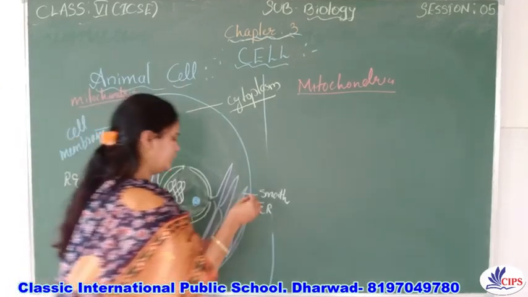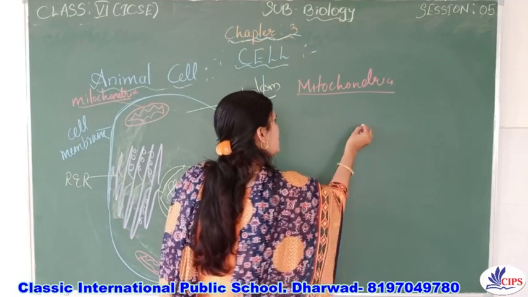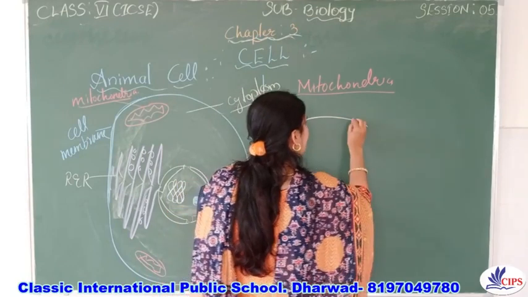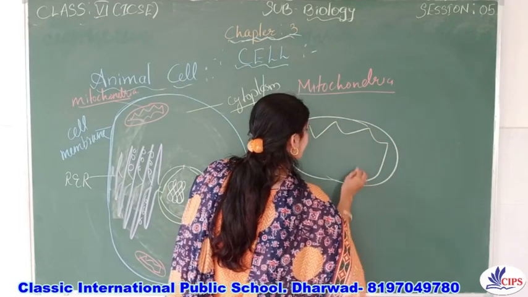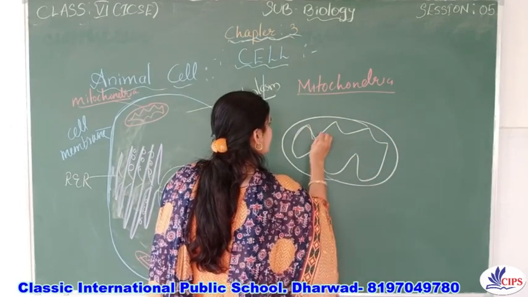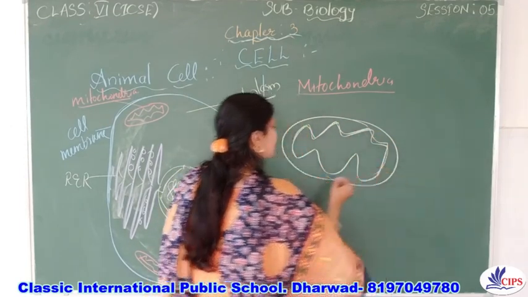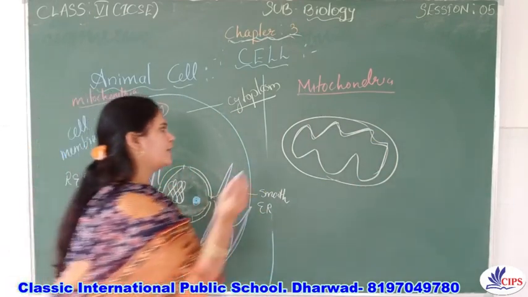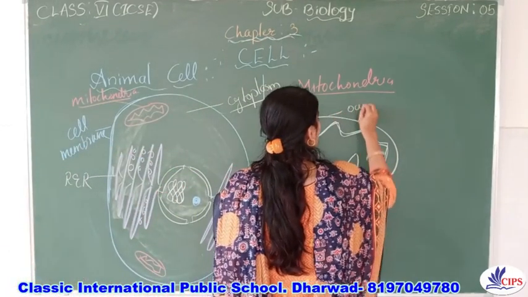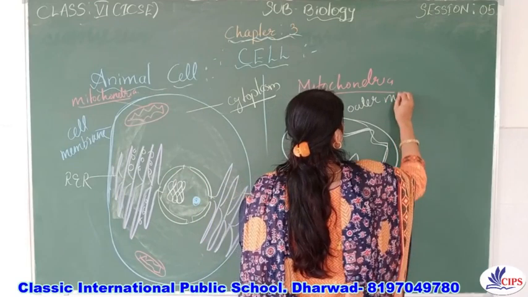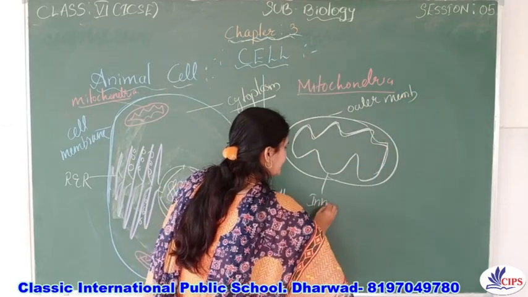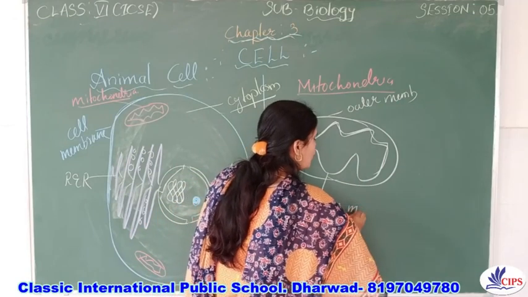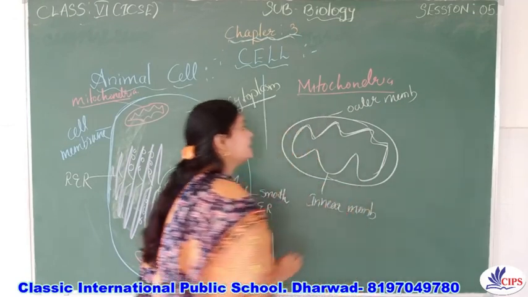So generally, these mitochondria have a double membrane, right? The inner membrane is folded. The inner membrane is folded, right? So this is called the outer membrane, right? And this is the inner membrane. And this inner membrane is folded.